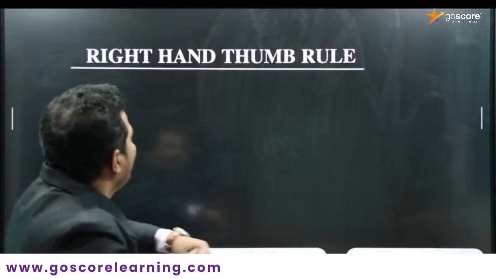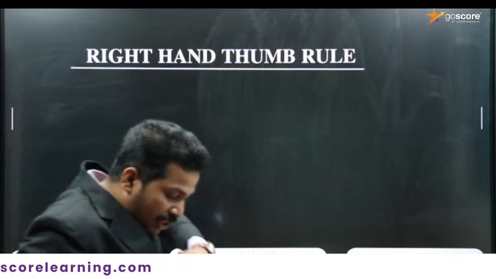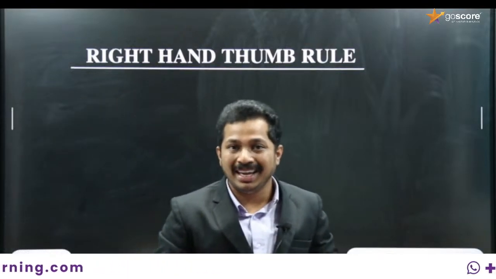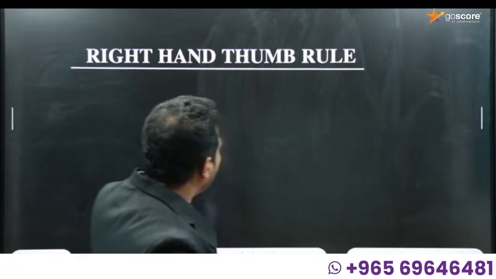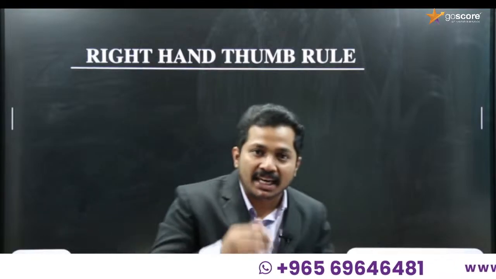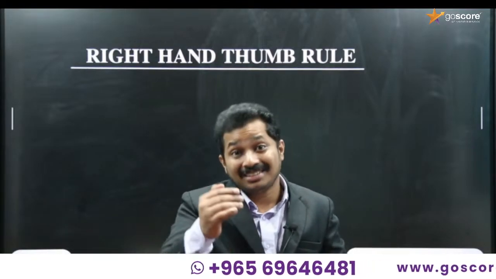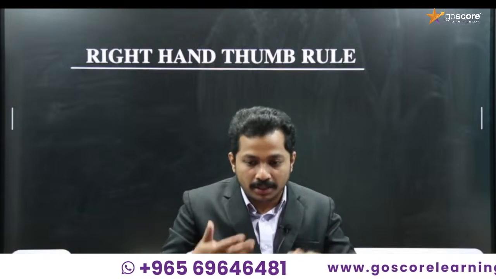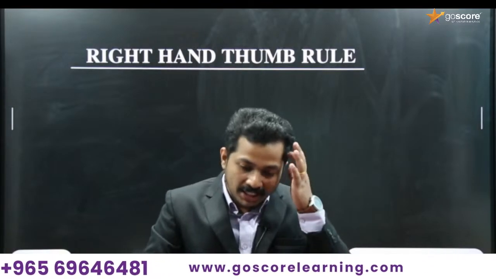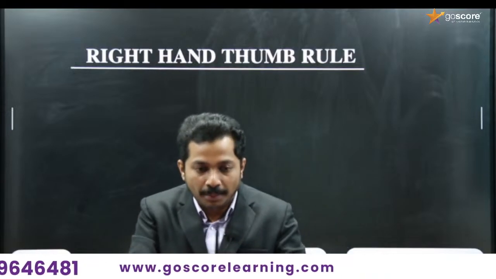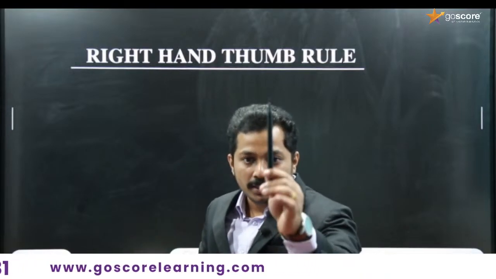Okay, so the right hand thumb rule gives the direction of magnetic field due to a straight current carrying conductor. The way we use the right hand thumb rule is to find the direction of magnetic field due to a straight current carrying conductor. Let us recall the concept. Imagine this is my conductor. This pen is the conductor.